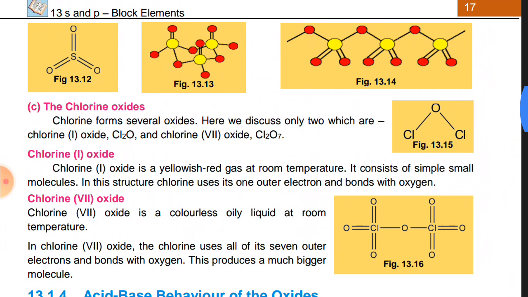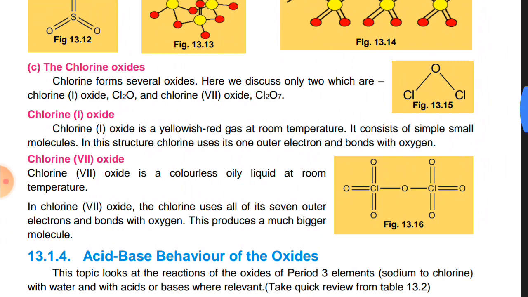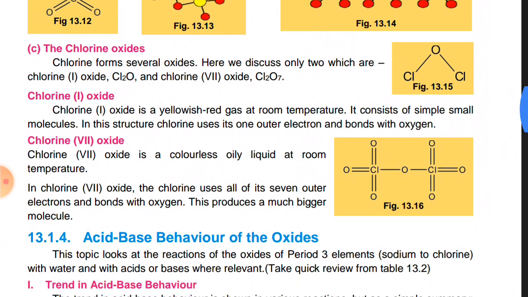And next is the structure of chlorine oxides. Chlorine forms 2 types of oxides, Cl2O and Cl2O7, and the structures are given in figure 13.15 and 13.16 respectively.